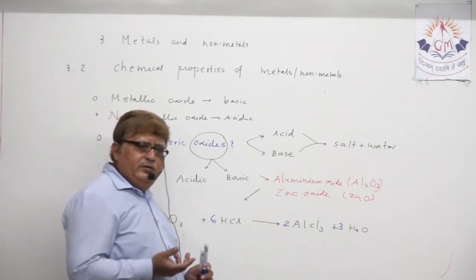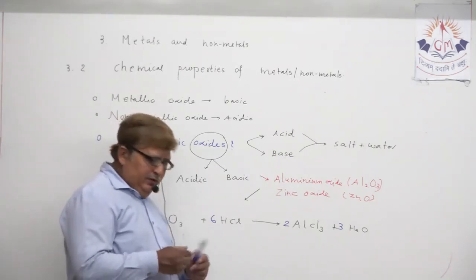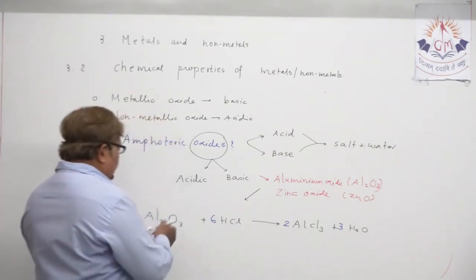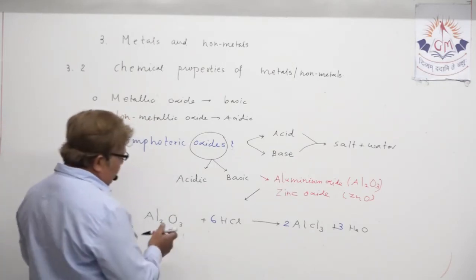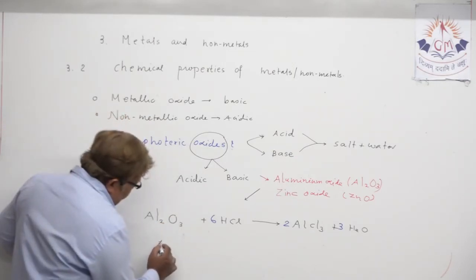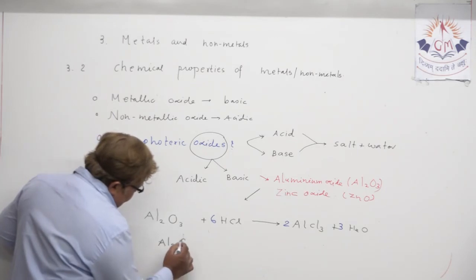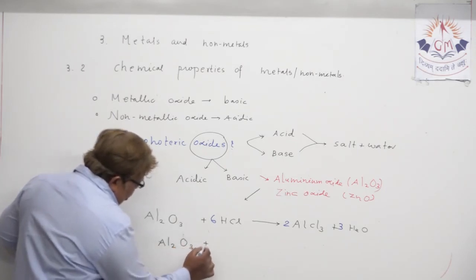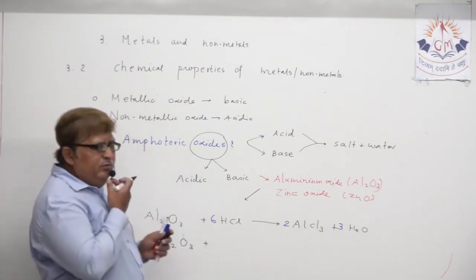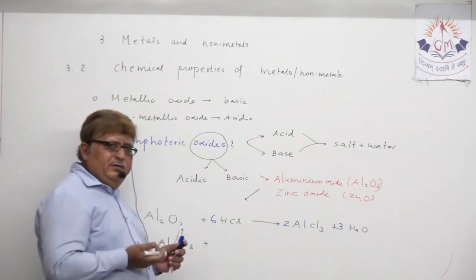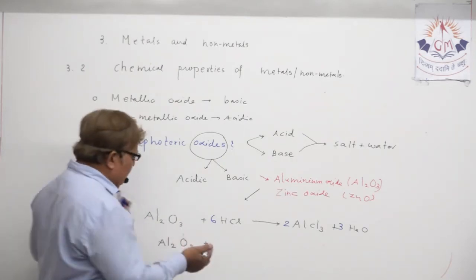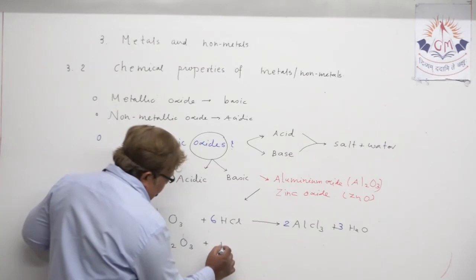Though we all know that metallic oxides are basic in nature, if you mention another equation, if you can remember, Al2O3 plus NaOH. I don't remember whether we have done it in chapter number 1 or not, but just let us mention.